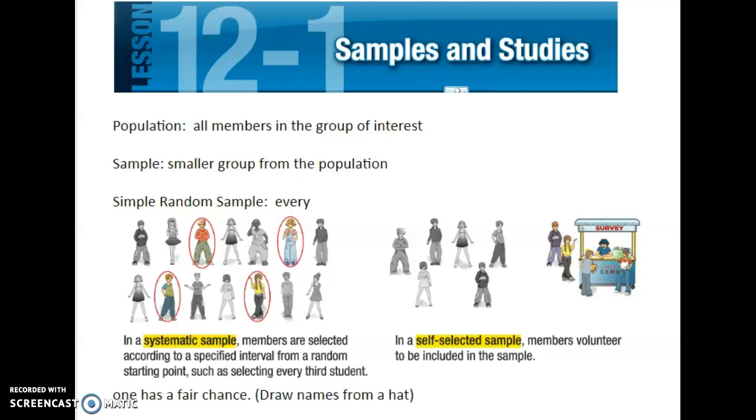So next we're going to do a chapter on statistics and probability. But before we dive too much into the math of it, we're going to do a lot of definitions here in this first section. So first, we're going to talk about populations and samples.